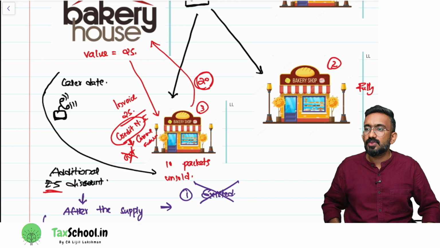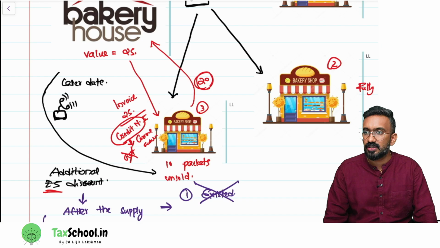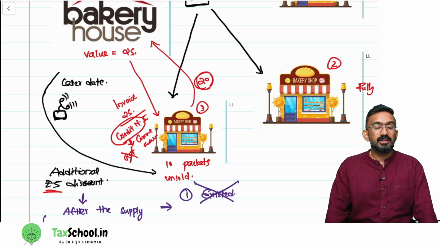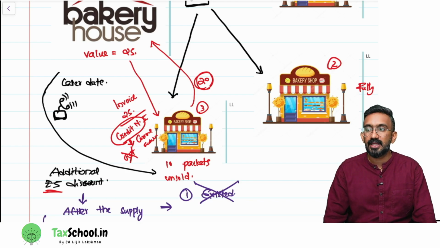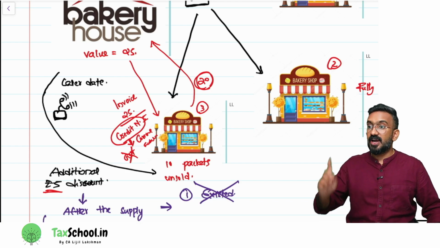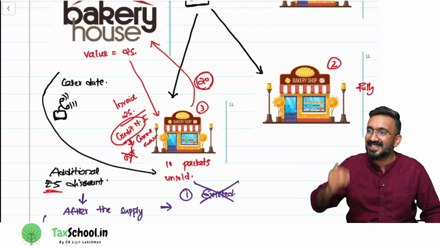Here, bakery house will get how much amount? How much value was given in the invoice when bakery house was selling the product? 25 or 20? 25, because at that time they sold for 25. Then while paying, how much was paid by the third bakery? 25 or 20? Only 20. Is 5 rupees still payable or never payable? Never payable, because the discount is given.